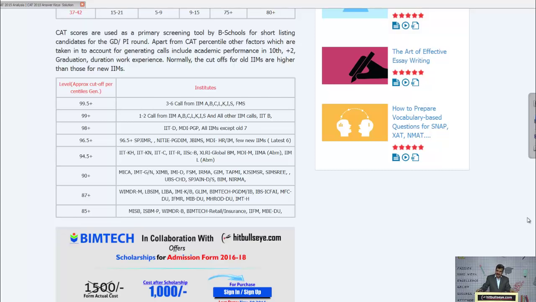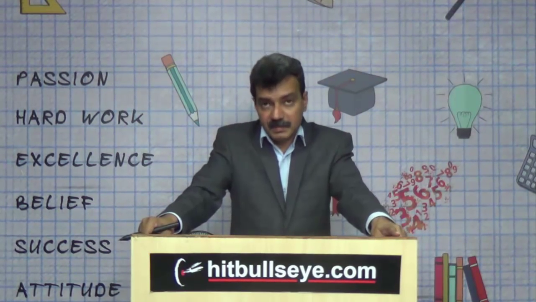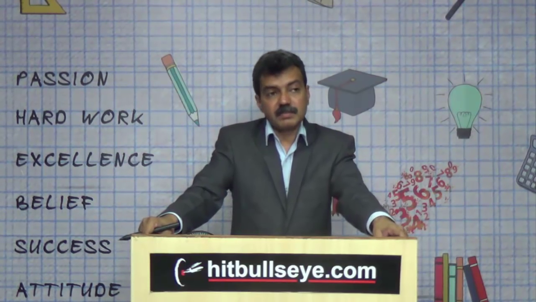At 99, you will easily get a call from 1 to 2 old IIMs and all new IIMs. The 6 plus 6, so 12 new IIMs, and a call from IIT Bombay. So at 98, you can expect a call from IIT Delhi, MDI, and again the new IIMs.